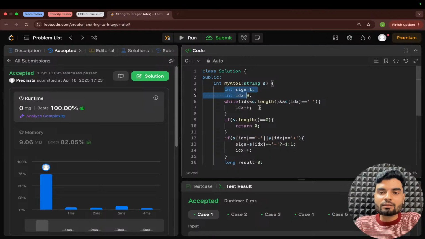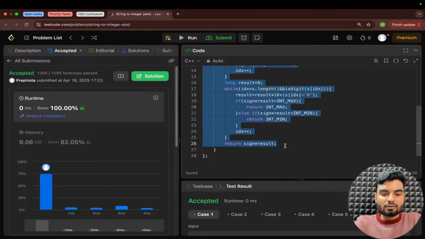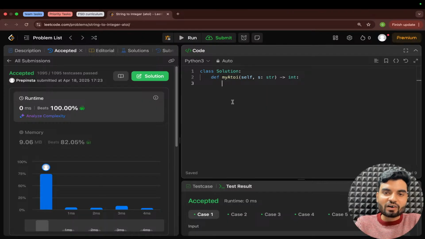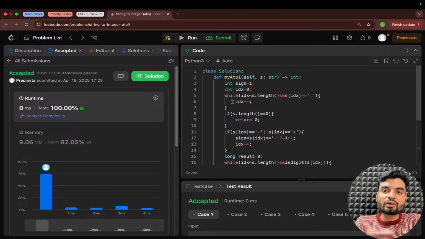The same thing, I'll copy the same code. I'll write in Python as well. Here I just have one dream: people who do not have a lot of money should get a good placement. That's why I'm covering this series. I'm coming regularly. I'm trying to fight with the team to please let me go live. And I'm not just teaching you the solutions, I'm teaching you the patterns, and then I'm giving you sufficient practice on those patterns, right? That is the thing I'm doing here.